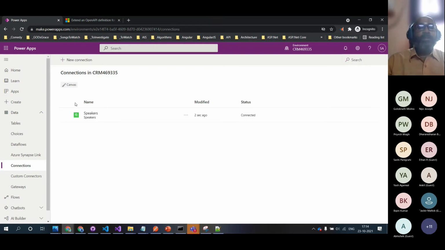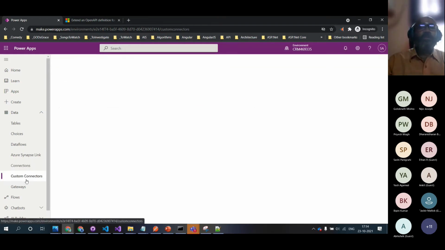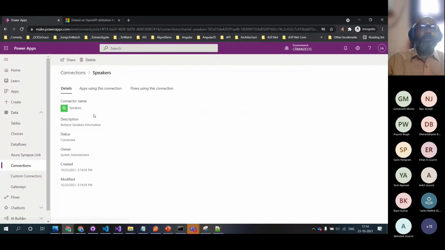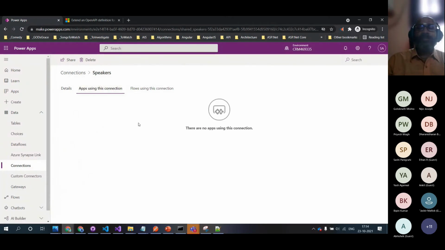Okay, so if you come and see, our custom connector is here, folks, in this left nav. And all the connections which we create will be here. So we can give a quick glance at this one. Apps using this connection: none of the apps are using it, and none of the flows are using this one.